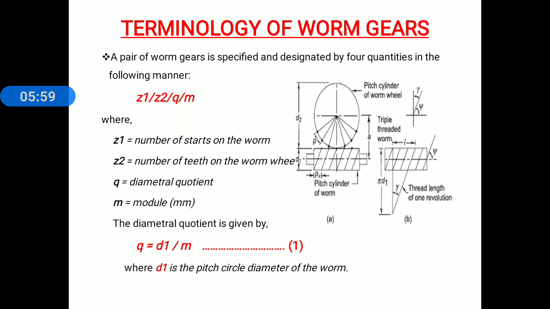Consider equation 1. d1 is the pitch circle diameter of worm, that is clearly shown in figure A. Okay, then how to get the value of d1? By using equation 1, d1 is equal to q into m. Remember this. d1 is equal to q into m. q is the diametral quotient, m is the module of worm wheel.